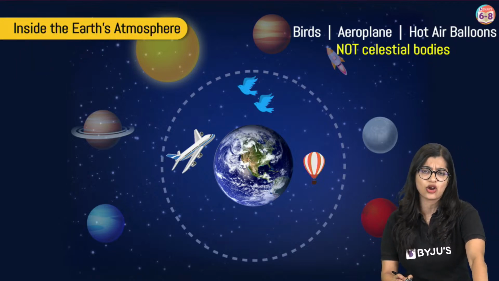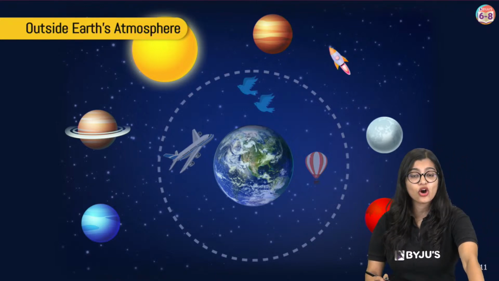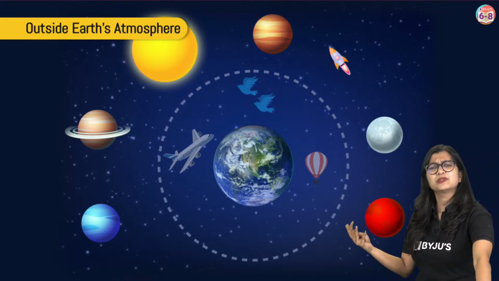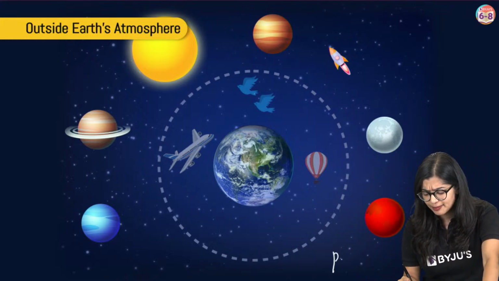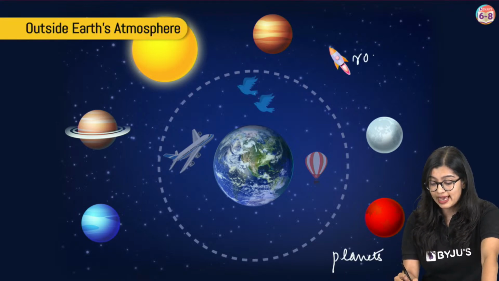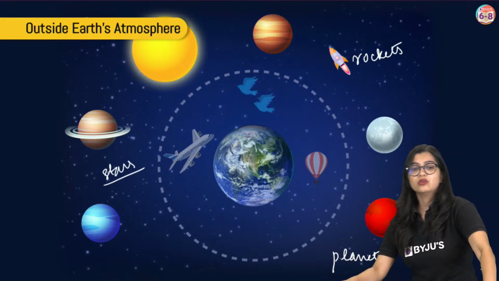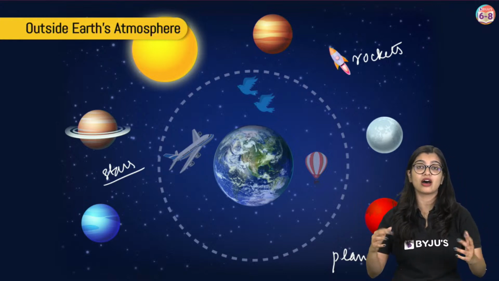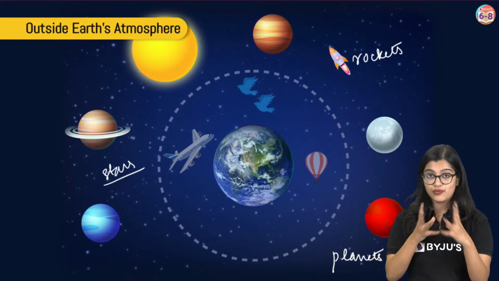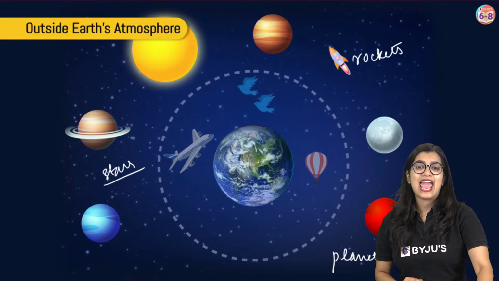Now, of course, moving on, right? We have all these things. As you can see, what all do you observe? We see that there are these ball-like structures which we call planets, right? Now, we've all learned about it in our lower grades. We see that there are planets. You can see there are rockets. Then you see that there are some stars. Now, are these part of our atmosphere? So are these part of our atmosphere? No. So if they're not part of our atmosphere, are they celestial objects?